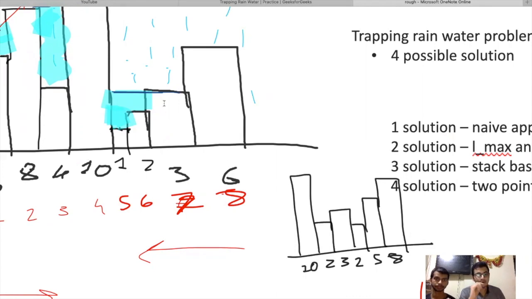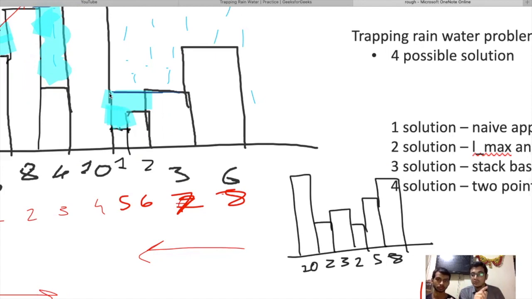So now your observation will be more clear that before the element 6, that is up till 3, the answer is completed. We have made this blue line to show that the water is filled up till the height of 3, right?